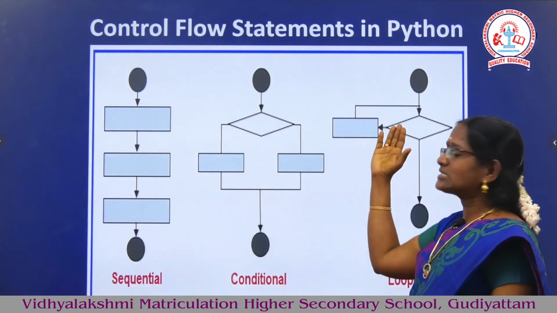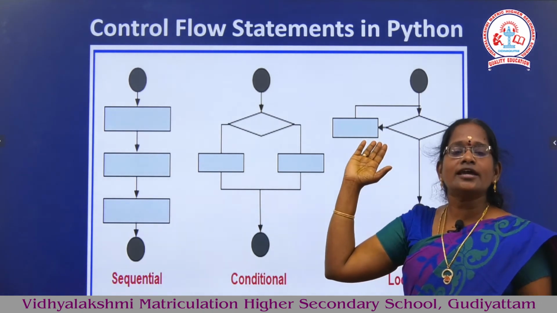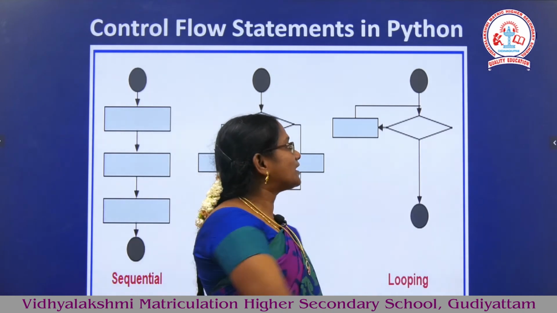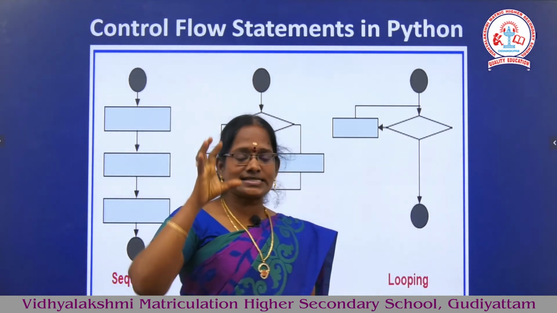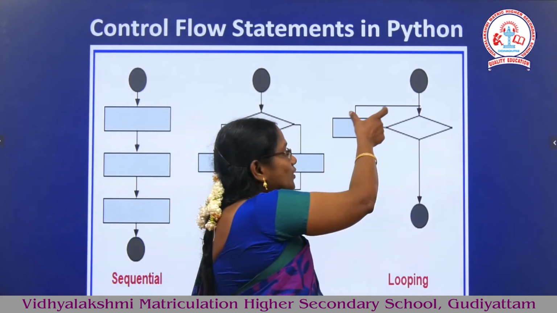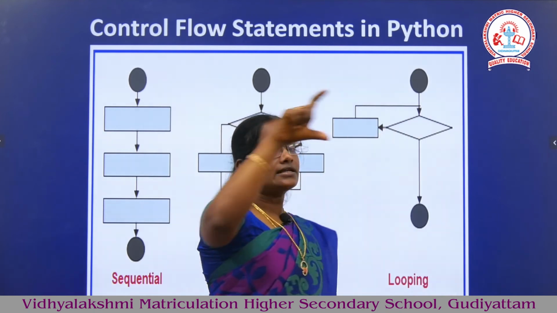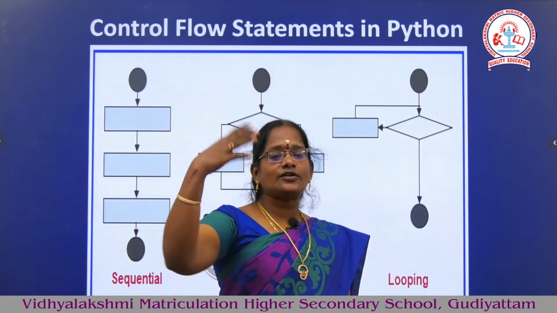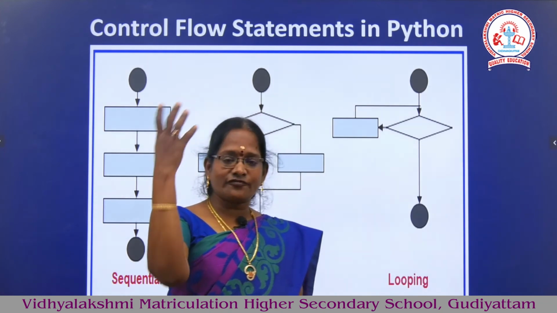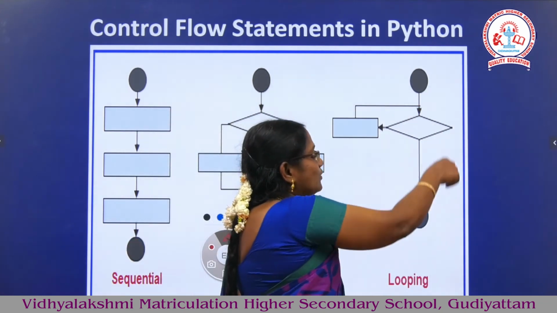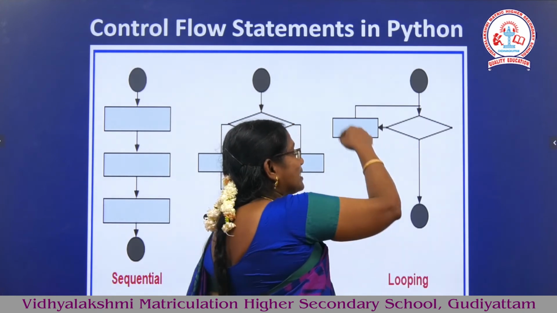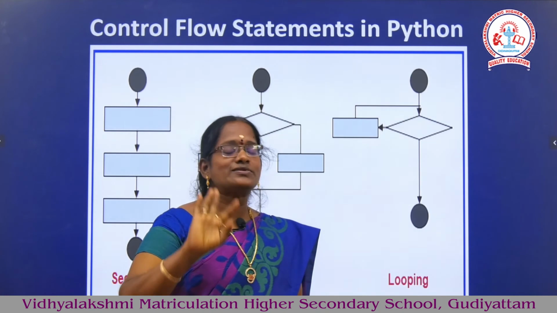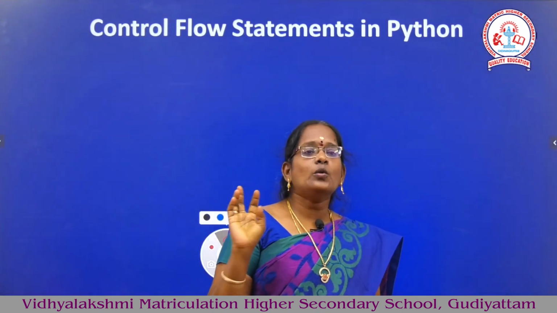The third one is called looping. Looping statement or iterating statement. First the loop is started, the control starts, and again you enter a condition. If the condition is satisfied, the loop starts to execute. If the condition is false, the loop automatically comes out. The loop executes a certain number of times, and that type is called a looping statement.